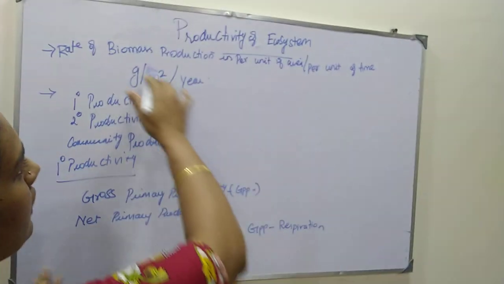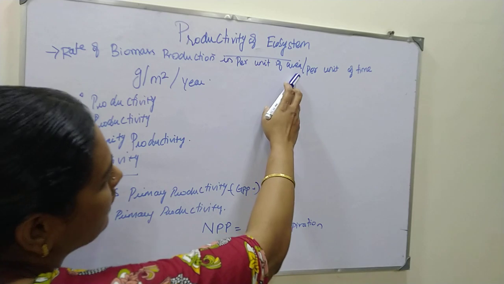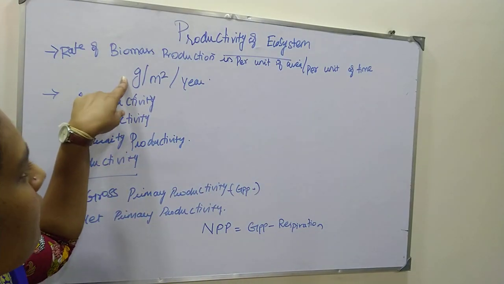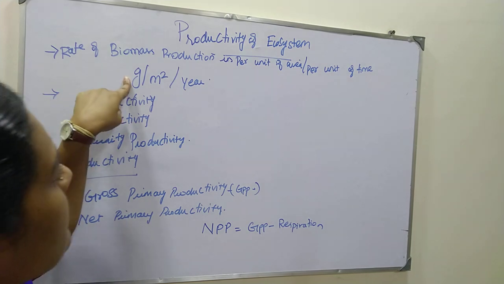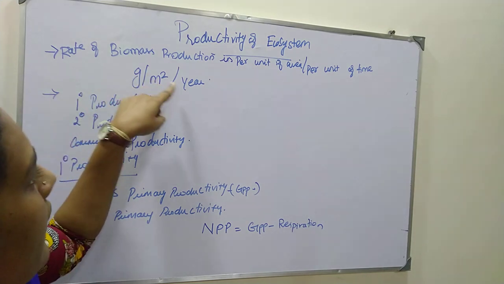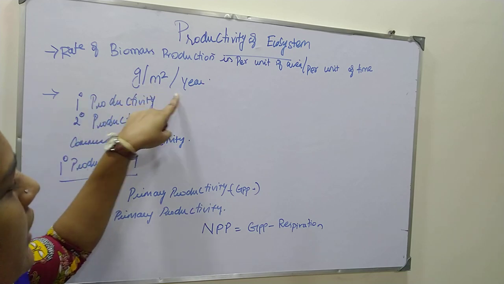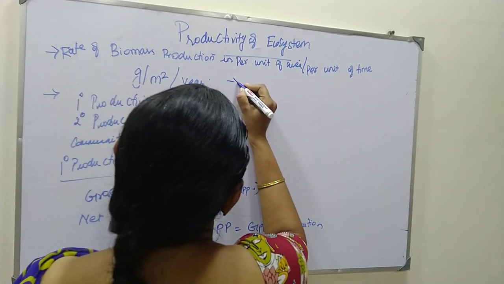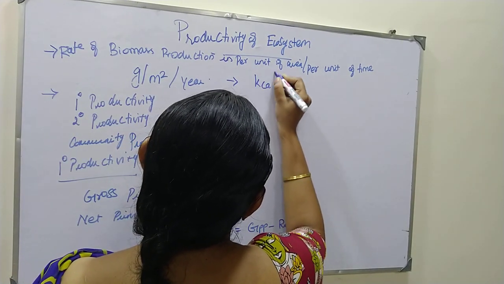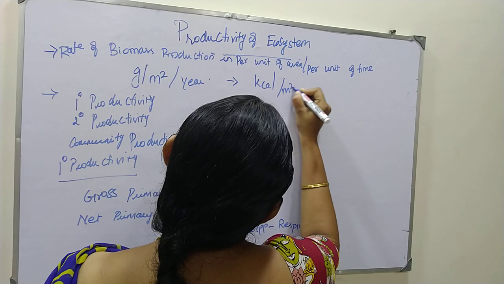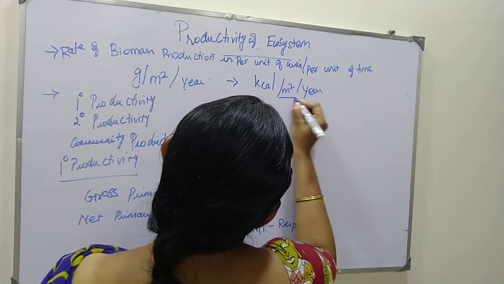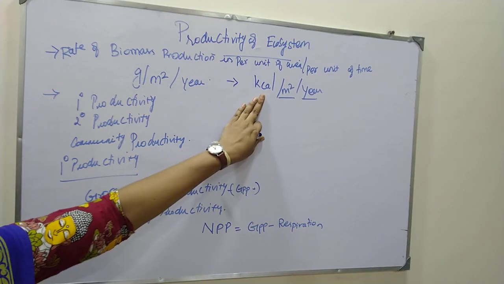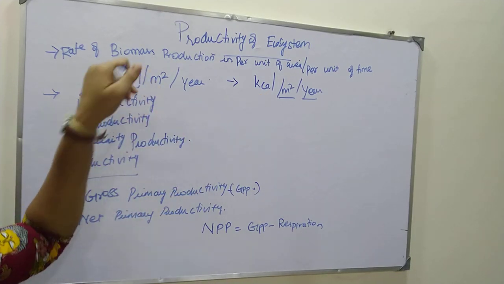which is called the productivity. This is called the biomass production per unit of area, per unit of time. Example, this much gram in this much meter square in a particular period. So that's what they mention as gram per meter square per year. You can also write it another way, like kilocalories per meter square per year, or else you can write it as a gram.